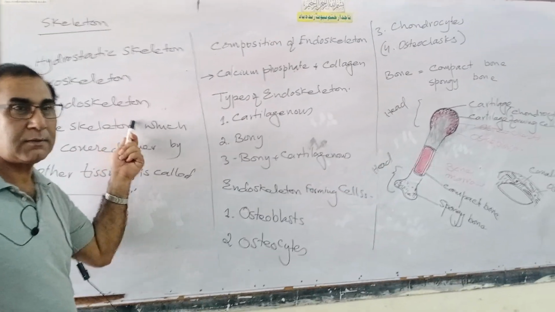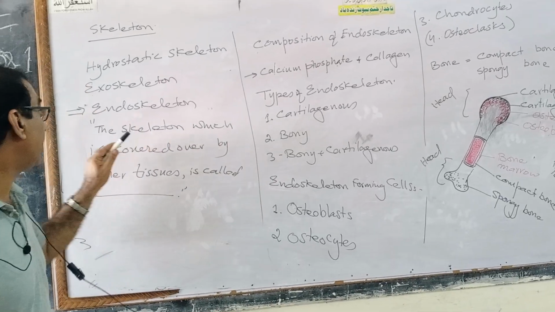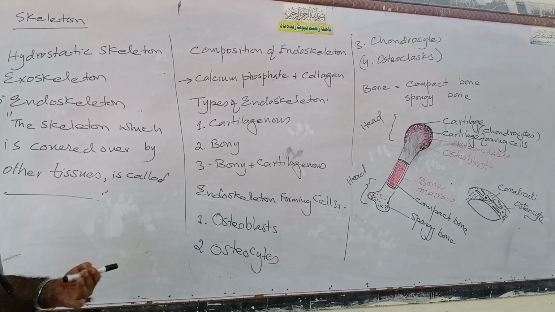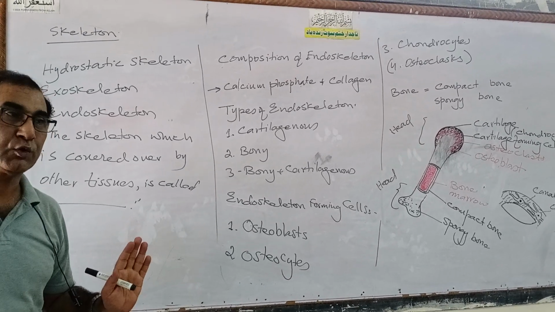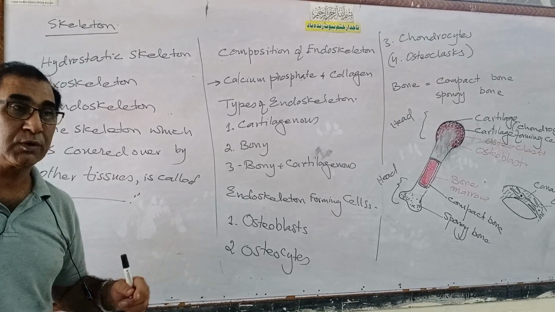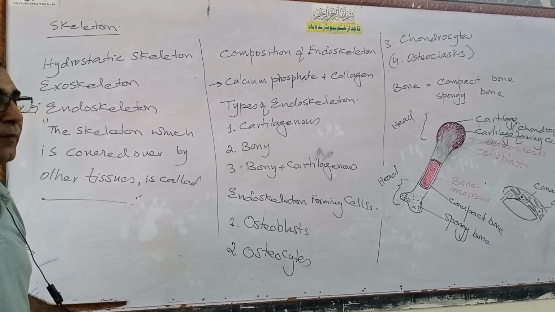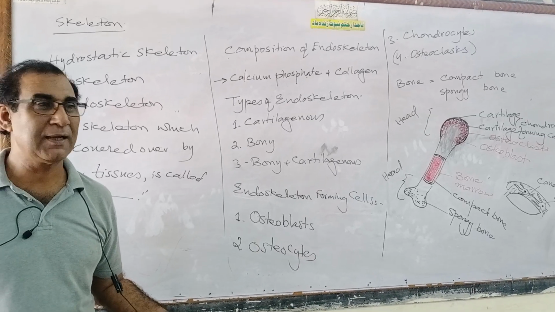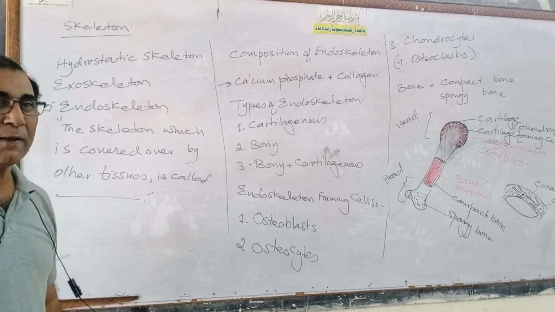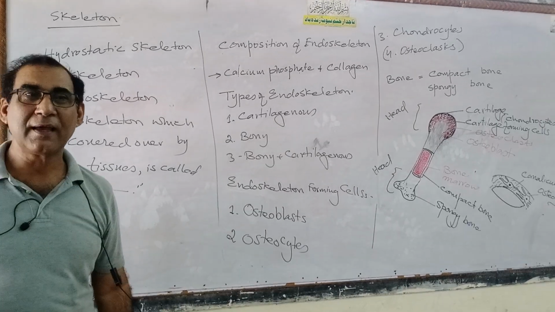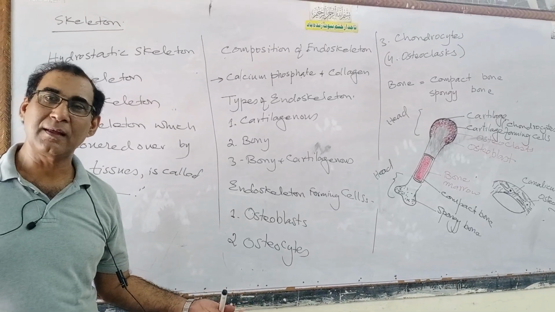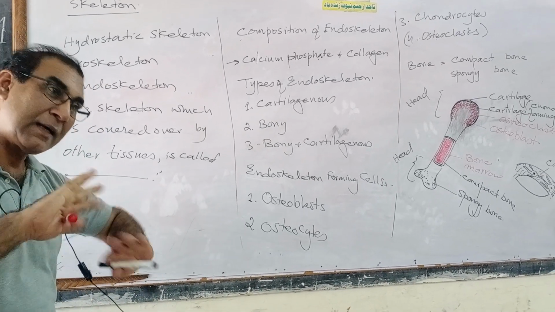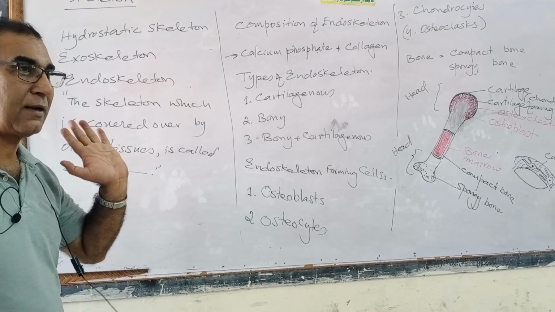Endoskeleton is today's part of the lecture, and that is the skeleton which is present inside the other tissues, which is covered over by the other tissues. Usually people say the skeleton which is covered over by the muscles is known as endoskeleton. That is the wrong version, okay? Others say the skeleton which is covered over by the skin, that is again wrong. You must say only the skeleton which is covered over by the other tissues is endoskeleton, okay?